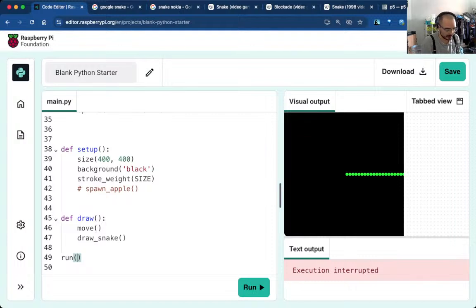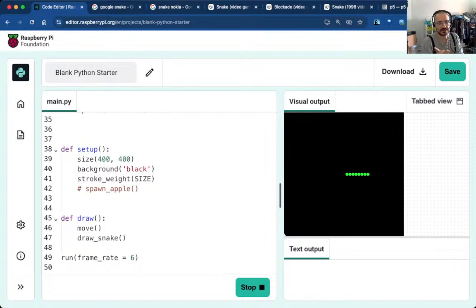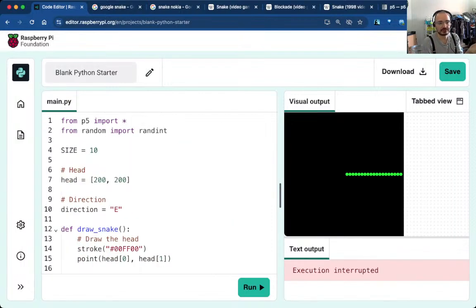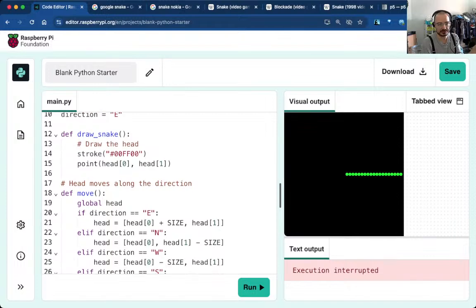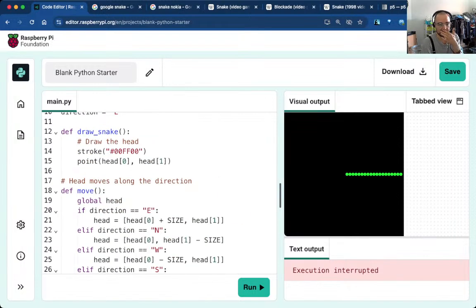So here, when I press run, I'm going to say frame underscore, yeah, it's bound to be underscore, rate is equal to 6 frames a second. And now we're looking at something at that speed. Yep, okay. So we've done this, the head moves along the direction, we draw a snake, whatever.